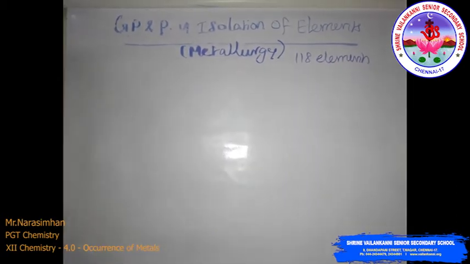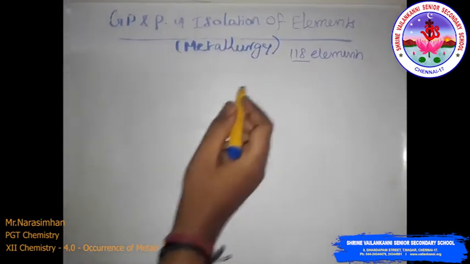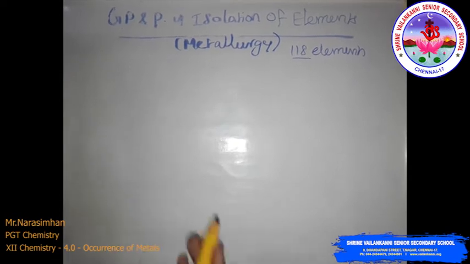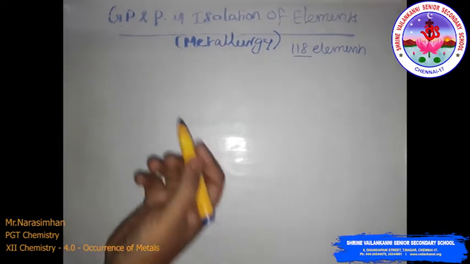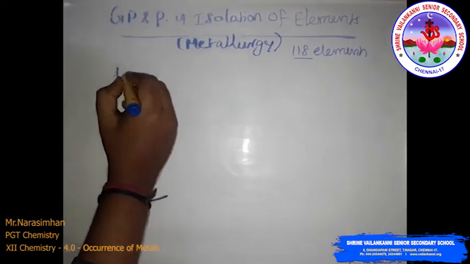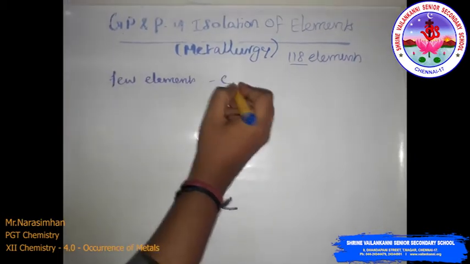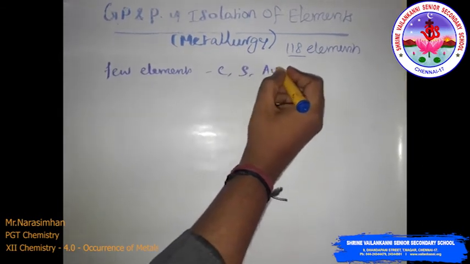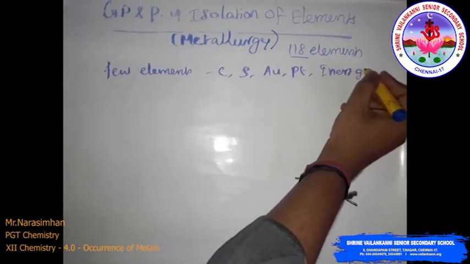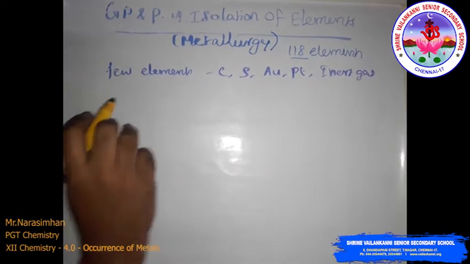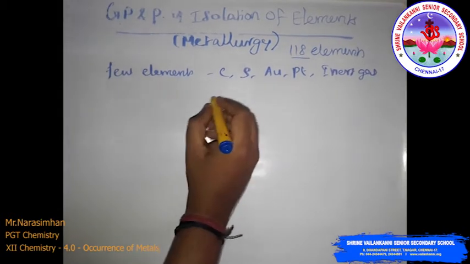Many of the elements are metallic in nature: alkali metals, alkaline earth metals, transition metals, inner transition metals, like this. Only a few elements occur in the free state, like carbon, sulfur, gold, platinum, and the inert gases, the noble gases. These occur naturally in the free state. The rest of the elements occur in the combined state.